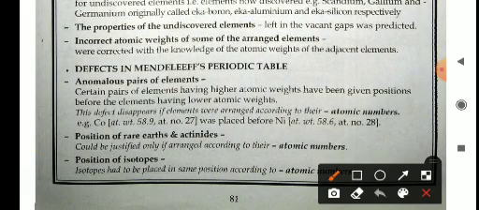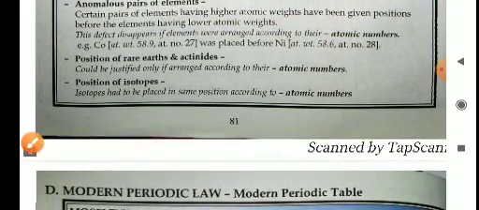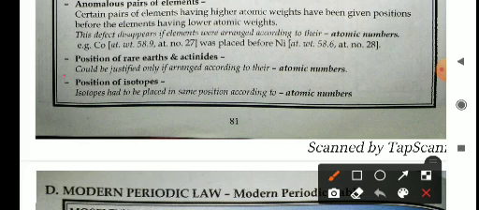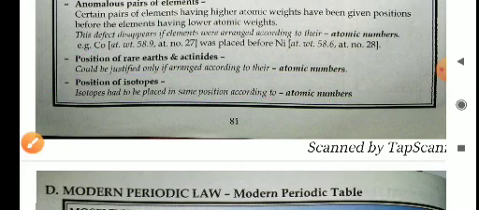Defects in the periodic table are, you can say, drawbacks of the periodic table. Anomalous pairs of elements: certain pairs of elements having higher atomic weight have been given a position before the elements having lower atomic weight. Means he placed a higher atomic weight element before a lower atomic weight element, and this defect disappears if the elements are arranged according to their atomic number. Okay, now positions of rare earths and actinides. He could not justify the position of the rare earths and actinides, which is possible only if arranged according to their atomic numbers. Isotopes had to be placed in the same position according to atomic number.